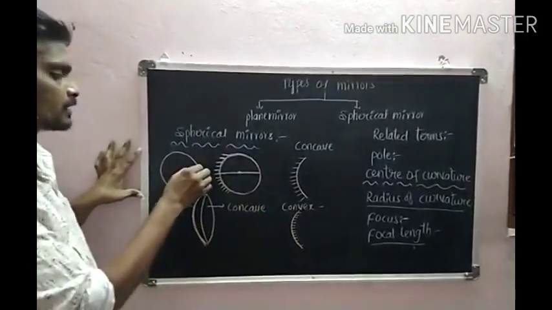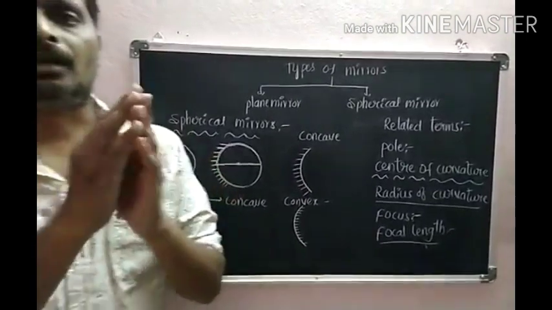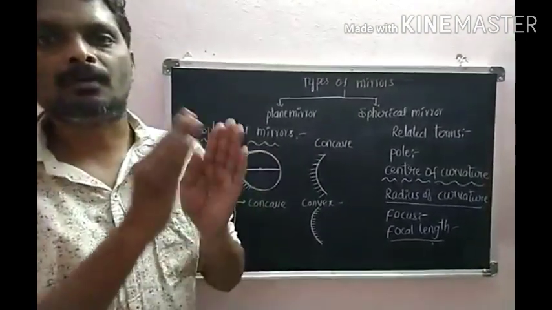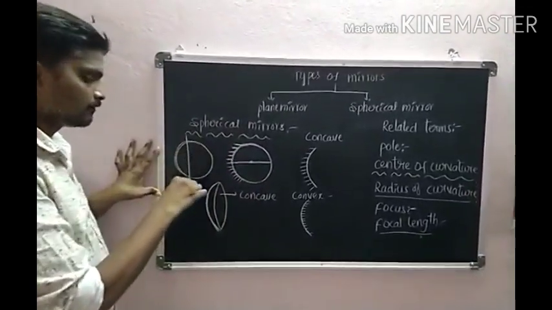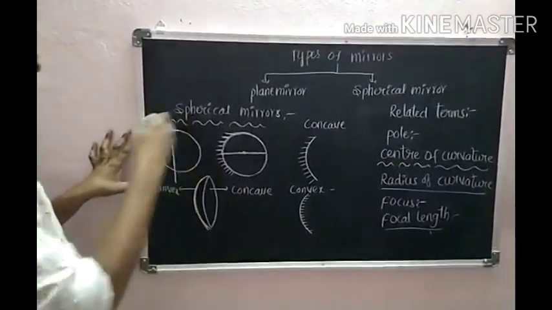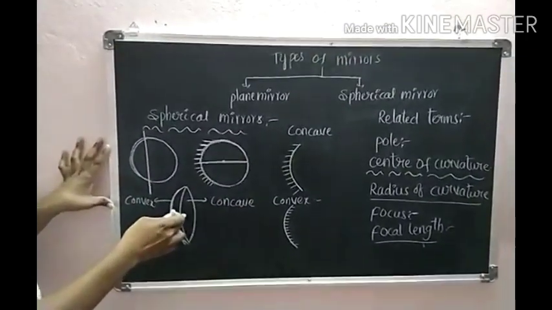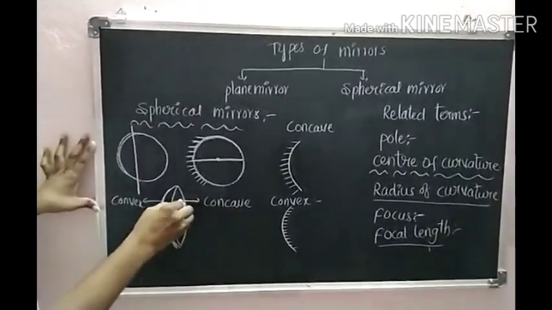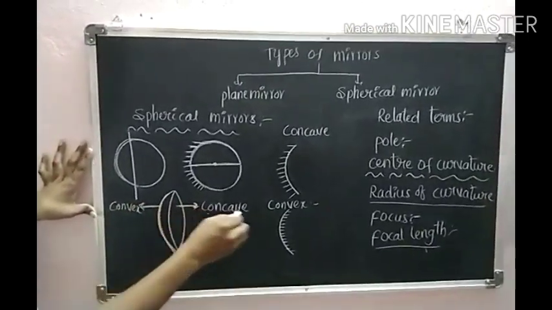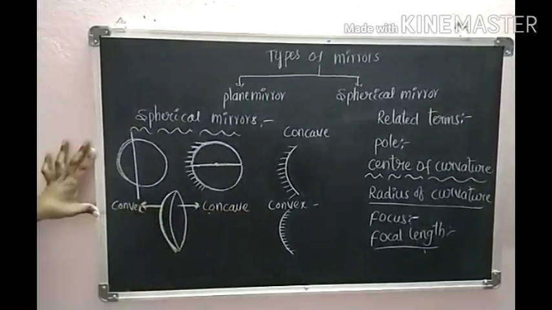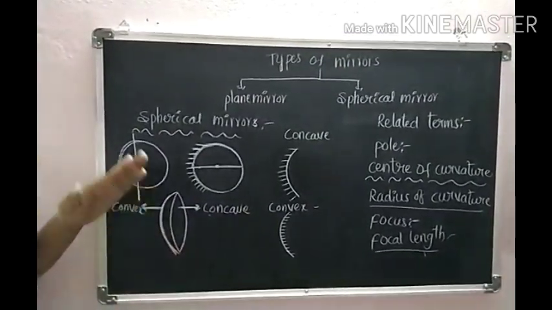So let me take, this is the sphere. Sphere is nothing but a ball. It is made up of glass. Now we are going to cut a small portion. We are taking a small portion from this sphere. It appears like this. So this is the inward, this is the outward surface. The inward surface is said to be the concave surface, the outward surface is said to be the convex surface. So bent inward, bent outward.